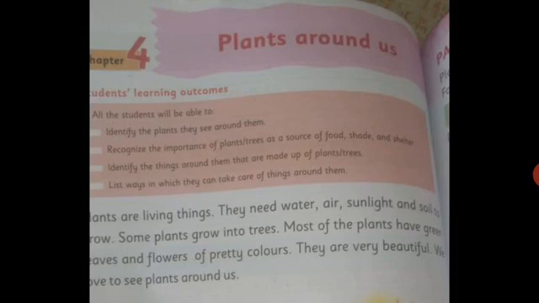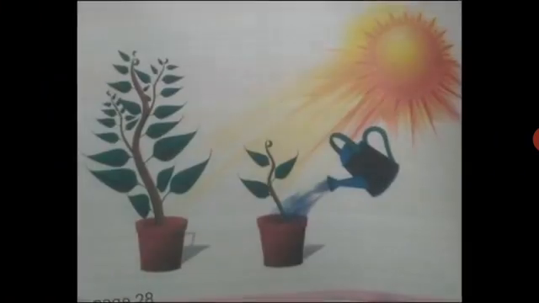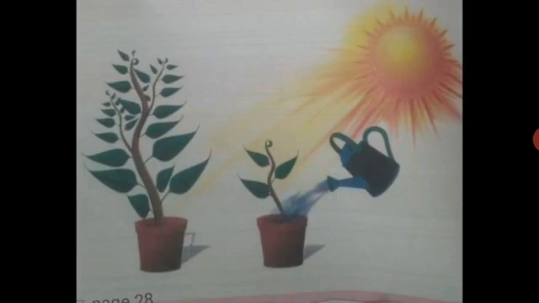You all have seen plants and you all know the color of the leaves. Yes, the color of the leaves is always green. And some plants have flowers on them. Look at this picture. Here you can see that a small plant is growing into a big plant with the help of soil, water, air and sunlight. So here we need to remember that a plant needs, all of you repeat with me, soil, water, air and sunlight to grow.